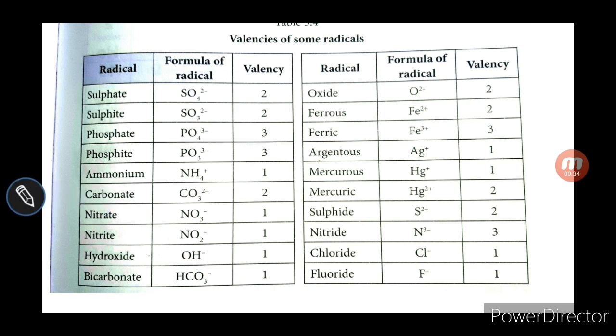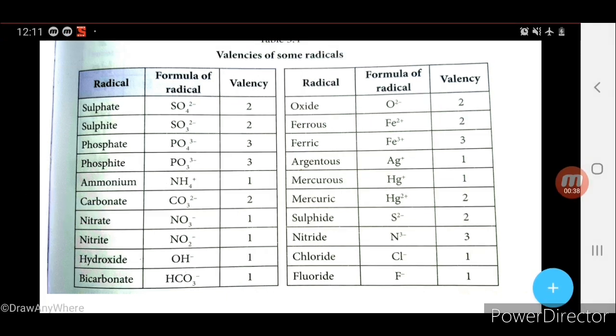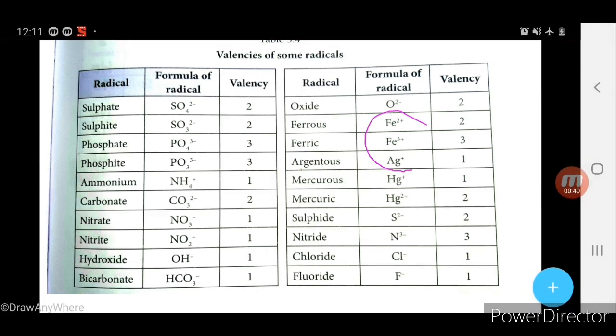And you can see that in the case of iron, mercury and ammonium, these have a positive charge, meaning they are cations. Phosphate is a negative charge, sorry.